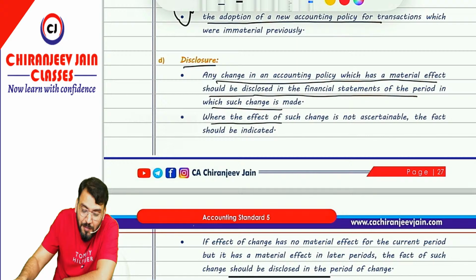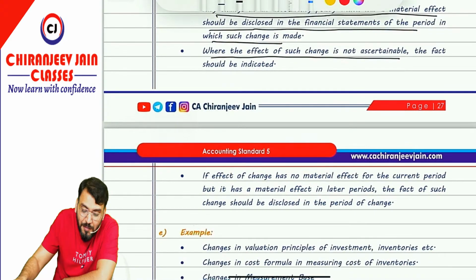When the effect of such change is not determinable, the facts should be disclosed. However, if the effect of change has no material effect for the current period but has a material effect in the later period, then also facts should be disclosed in the period of change. Then a fact for the changes in accounting policy should be given in the period of change.